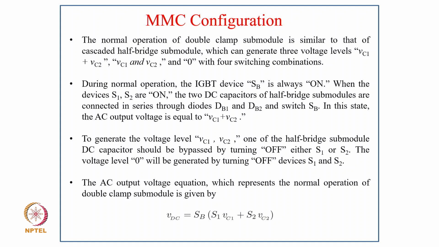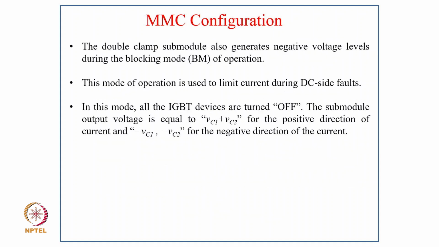To generate the voltage levels VC1 and VC2, one of the half bridge submodule DC capacitors is bypassed by turning off either S1 or S2, and the voltage level 0 is generated by turning off devices S1 and S2. So the AC output voltage representing the normal operation of the double clamp submodule is given as VDC equal to SB (S1 VC1 plus S2 VC2), and the double clamp submodule also generates negative voltage levels during the blocking mode of operation.